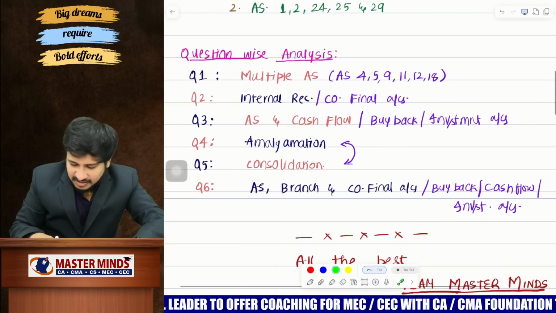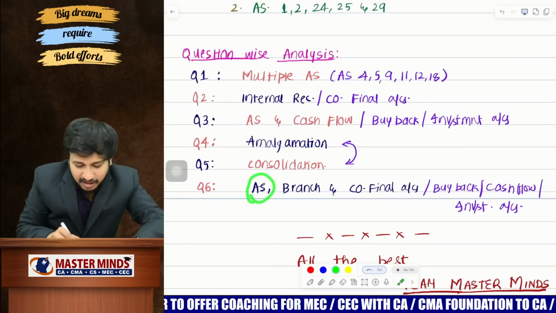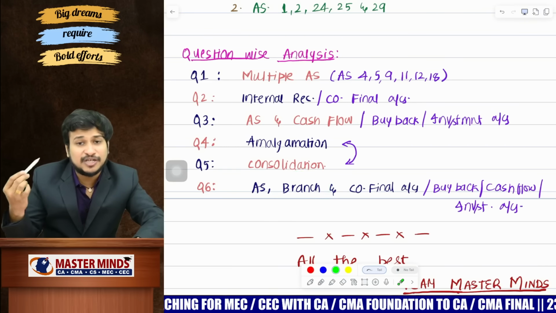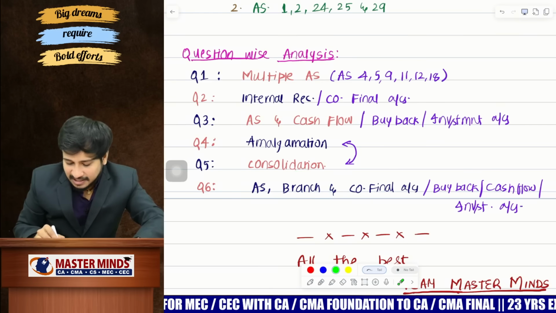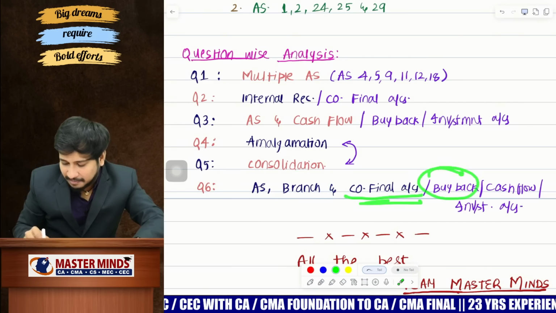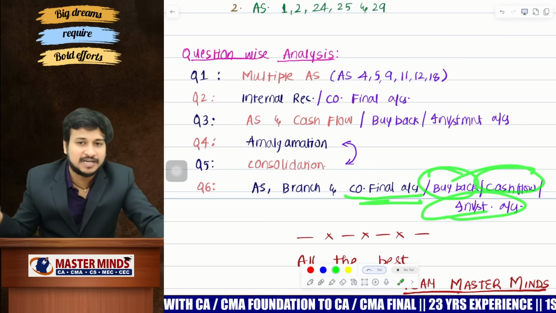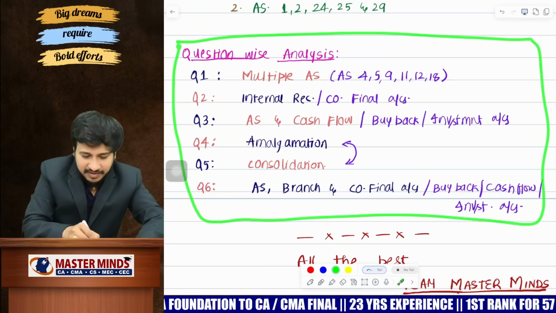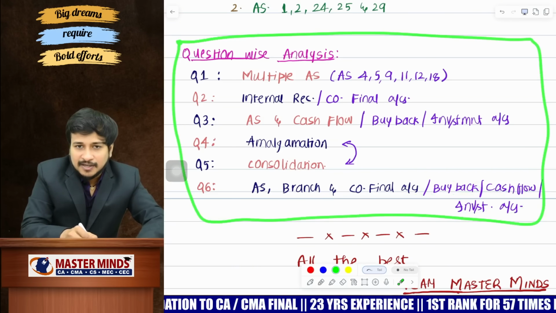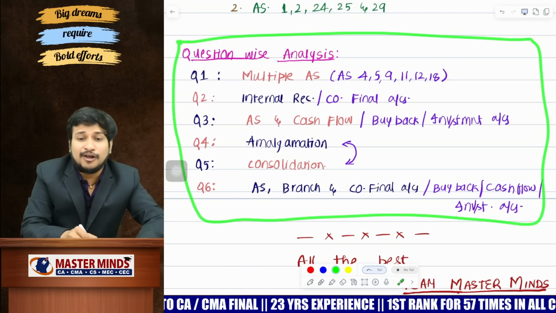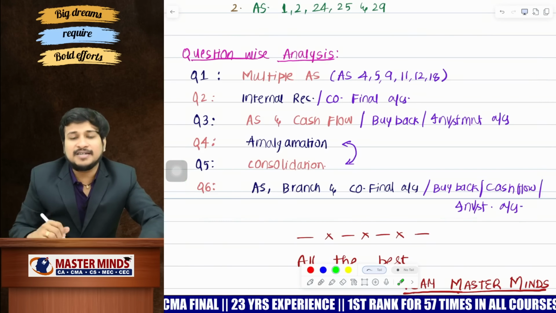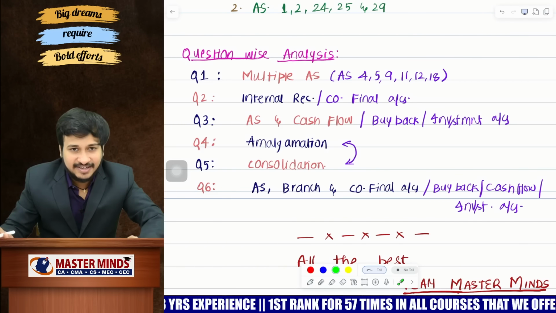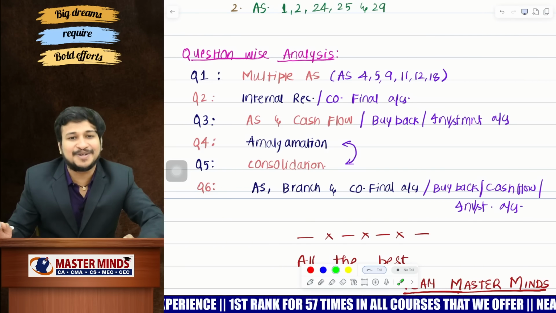And last and final, that is question number 6, which is all about one accounting standard question and one question from branch. And as I have already said, the priority of branch. And the next one is company final accounts. If missed, buyback. If missed, cash flow. If missed, investment account. My dear children, this may be very short and very simple, but to tell you this, we have done lots and lots of research, and behind this we are also delivering the same with confidence. Let's see what is going to happen.